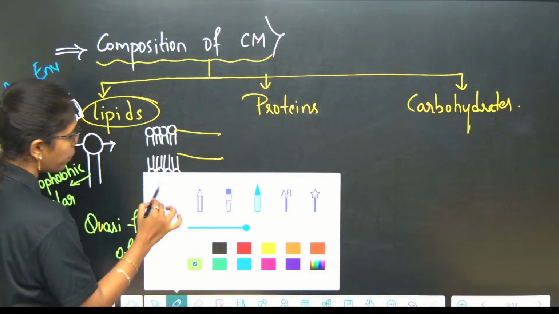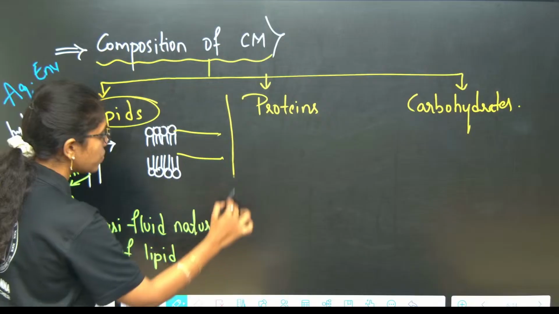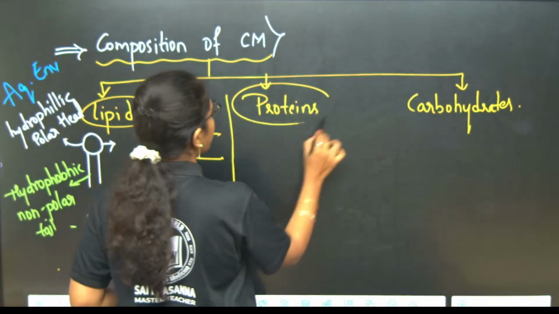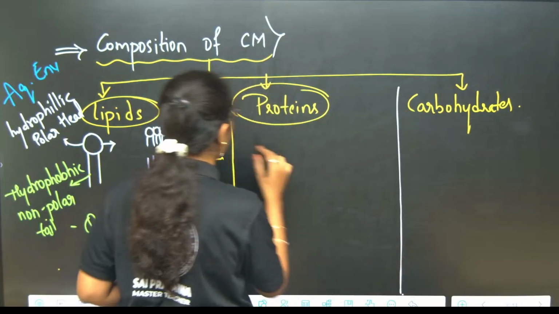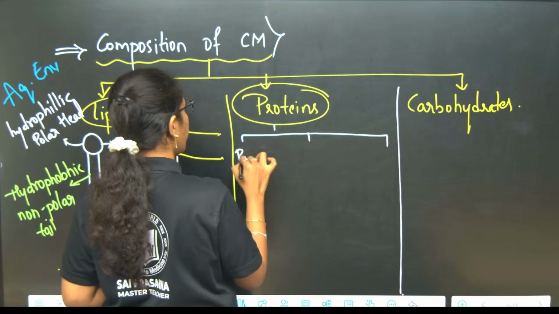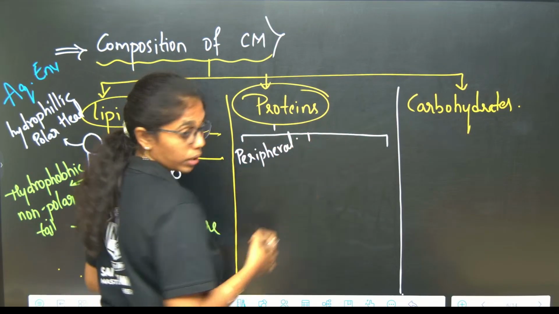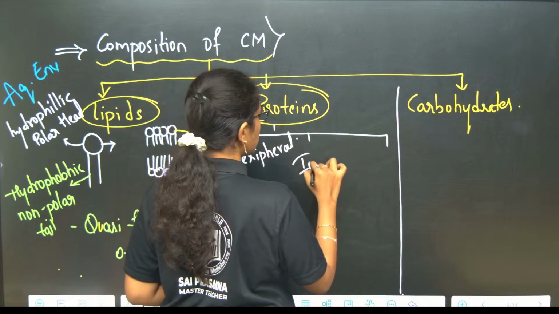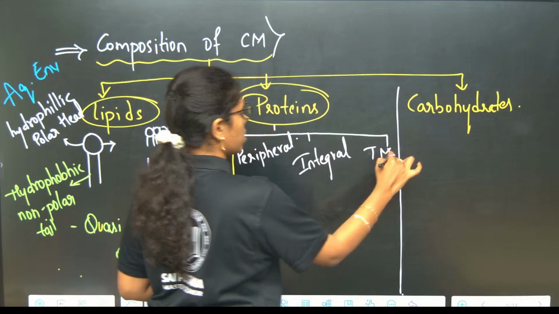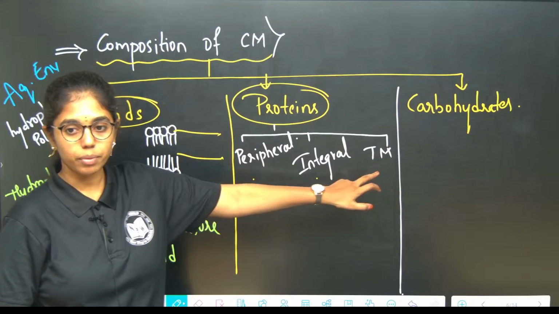Next, about your proteins. We have 3 types of proteins. What are they? Peripheral proteins, integral proteins and transmembrane proteins. Okay? Peripheral proteins, integral proteins and transmembrane proteins.